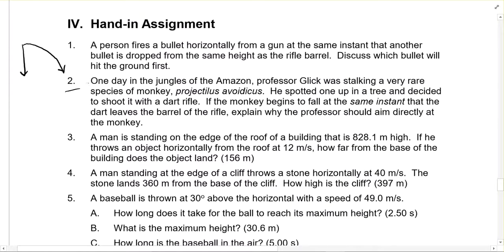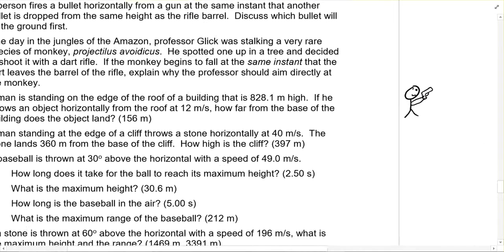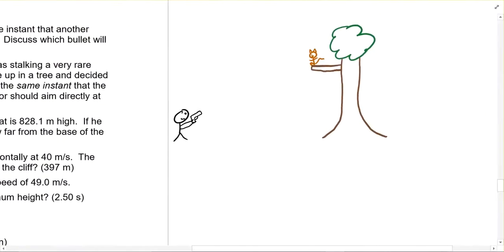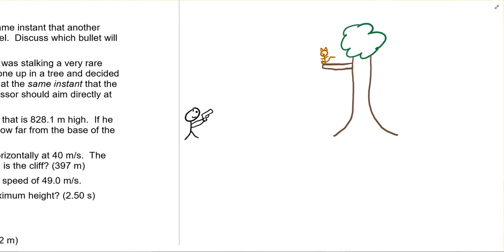Number 2. One day in the jungle of the Amazon, Professor Glick was stalking a very rare species of monkey, Projectilus avoidicus. He spotted one up a tree and decided to shoot it with a dart rifle. If the monkey begins to fall at the same instant that the dart leaves the barrel of the rifle, explain why the professor should aim directly at the monkey. You might have found this one tough. I drew a little monkey and a guy that's going to shoot it with a dart.